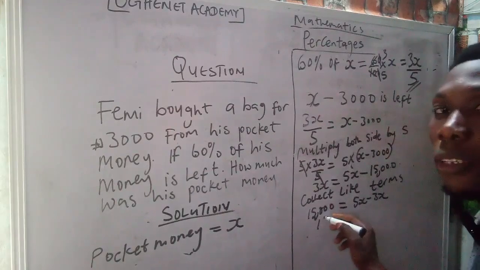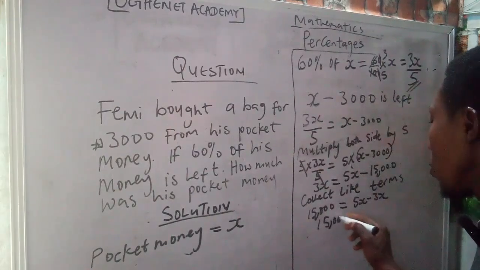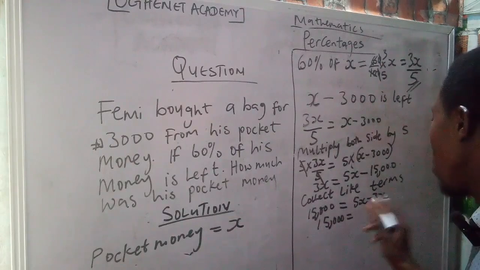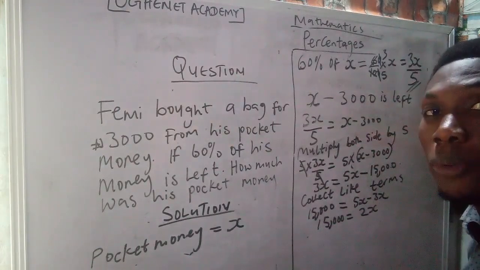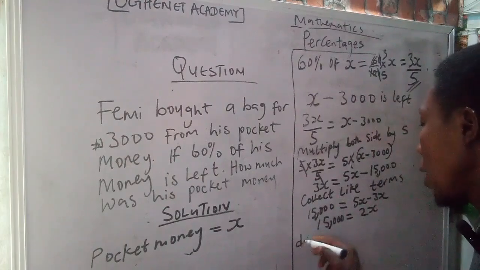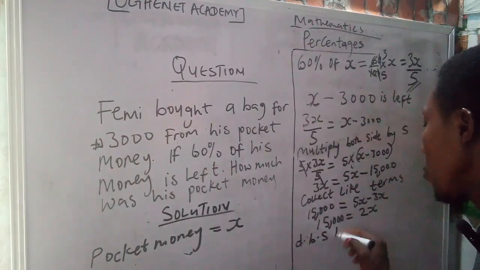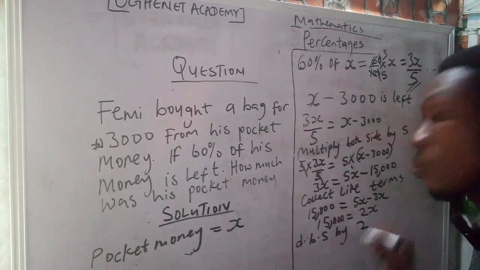What are you going to get? 15,000 equals 5X minus 3X, we get 2X. So how do we get X? Divide both sides by 2.